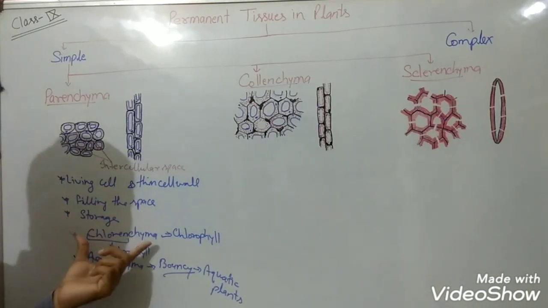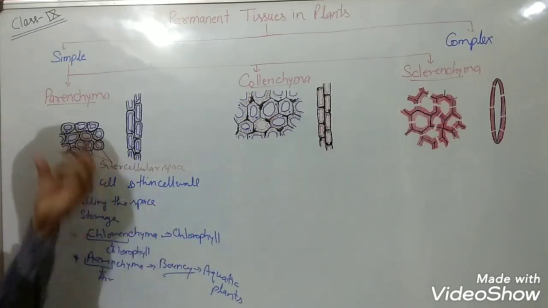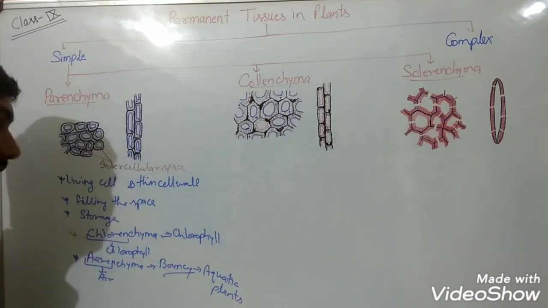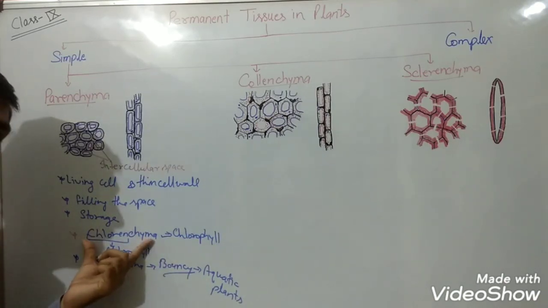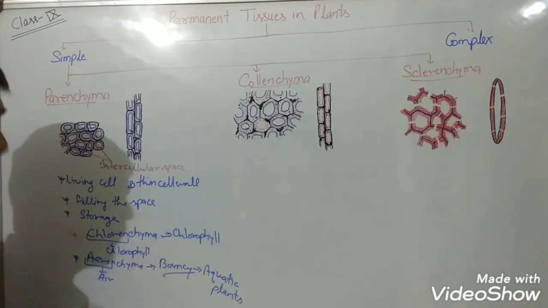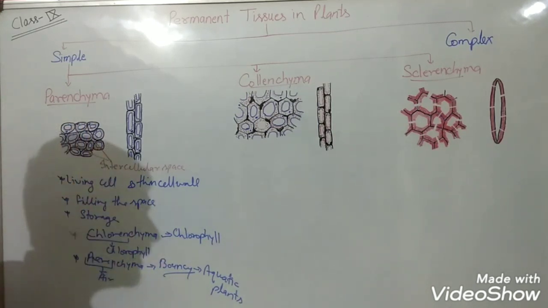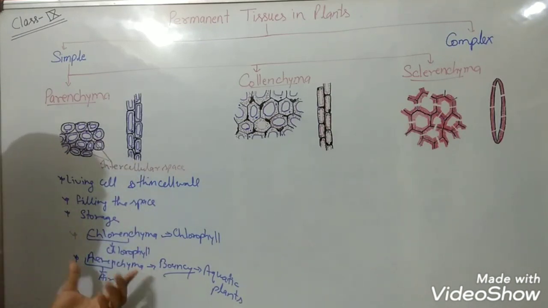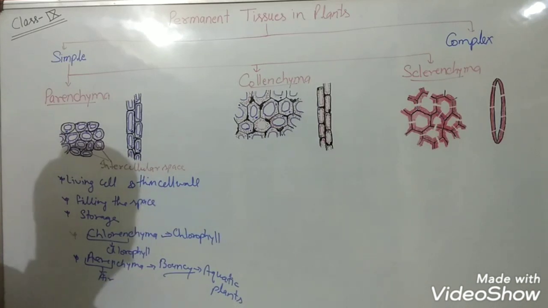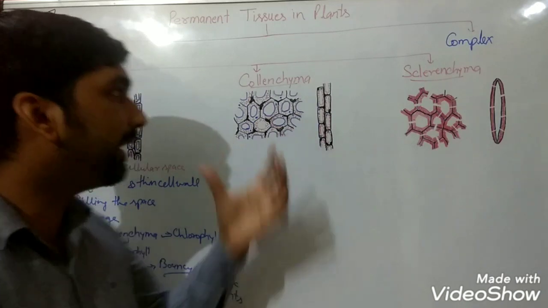In the leaves and green shoots, parenchyma having chlorophyll is termed chlorenchyma, and if present in aquatic plants, providing buoyancy because they fill air in the intercellular spaces, it is known as aerenchyma, or aerenchymatous tissue.